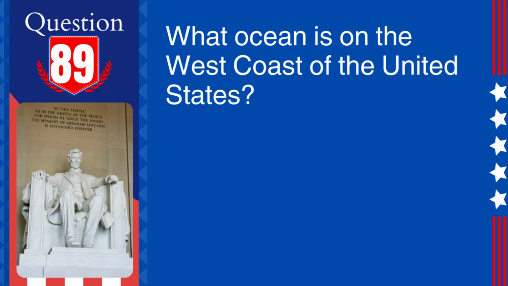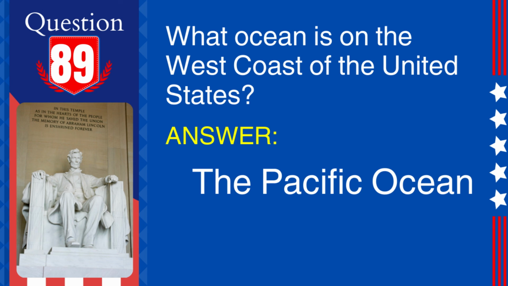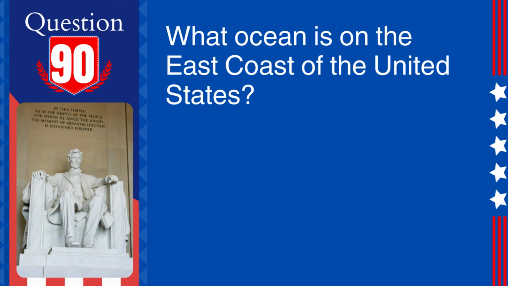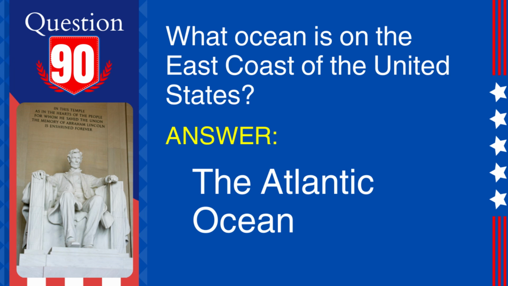89. Question: What ocean is on the west coast of the United States? Answer: The Pacific Ocean. Explanation: The Pacific Ocean borders the western coast of the United States. 90. Question: What ocean is on the east coast of the United States? Answer: The Atlantic Ocean. Explanation: The Atlantic Ocean borders the eastern coast of the United States.